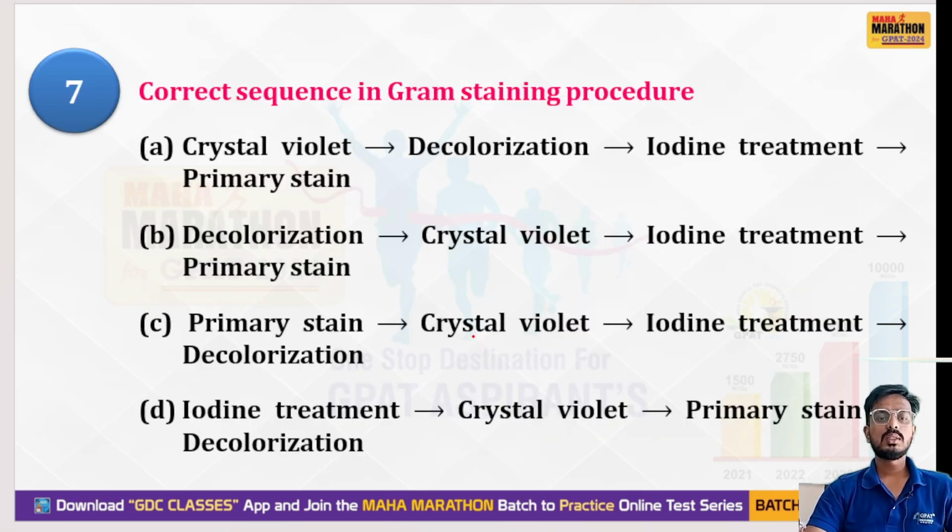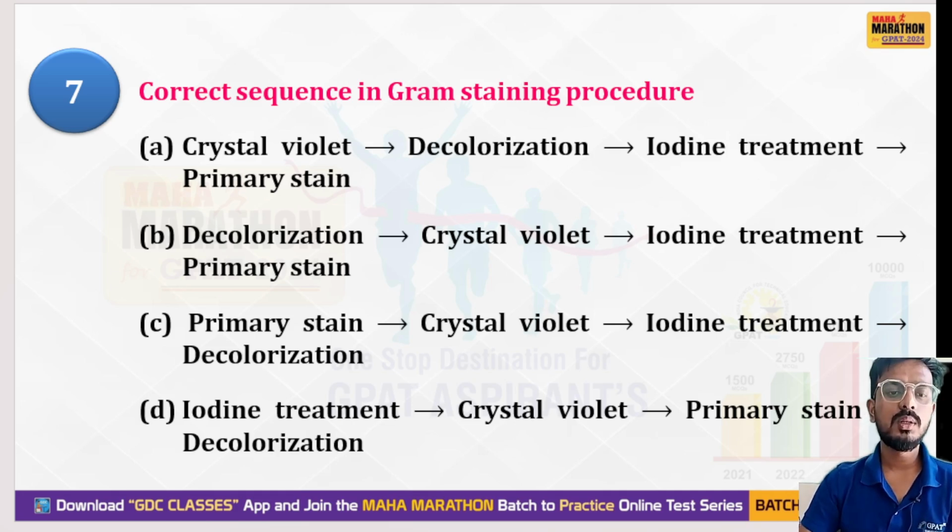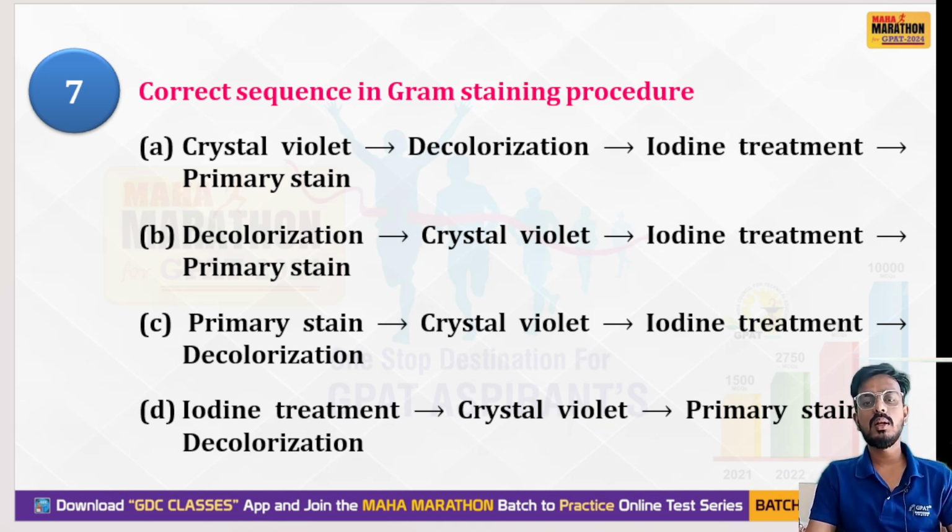Next question: you have to tell the correct sequence of the gram staining procedure. Option A is crystal violet, decolorization, iodine treatment, primary stain. Option B is decolorization first, then crystal violet, then iodine treatment, then primary stain.